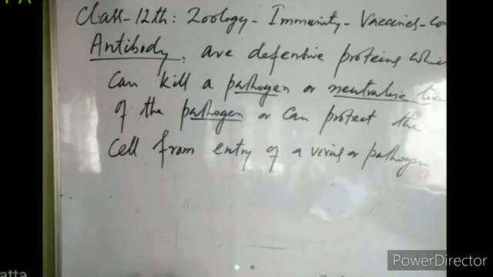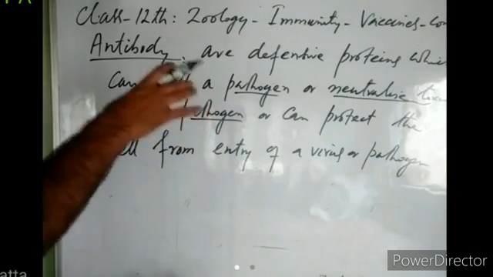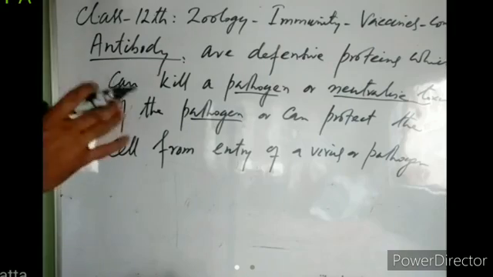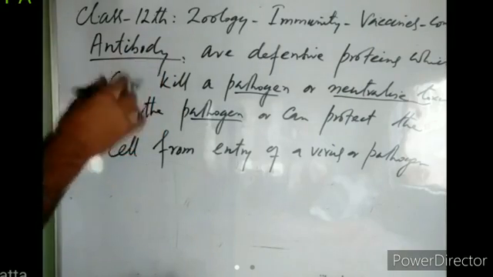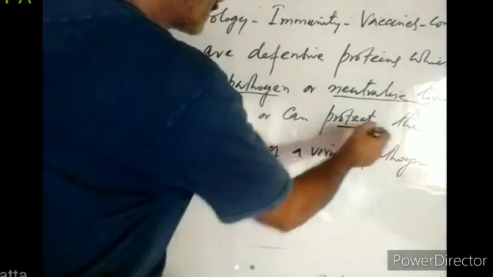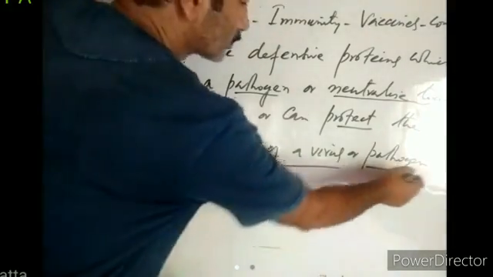These toxins are again proteins. The antibodies bind to the active sites of those proteins, and then the protein does not serve as a toxin. When the active sites of those proteins are occupied by the antibody, then the toxin doesn't work, right? So they can neutralize the toxin, or they can protect the cell from the entry of a virus or pathogen.